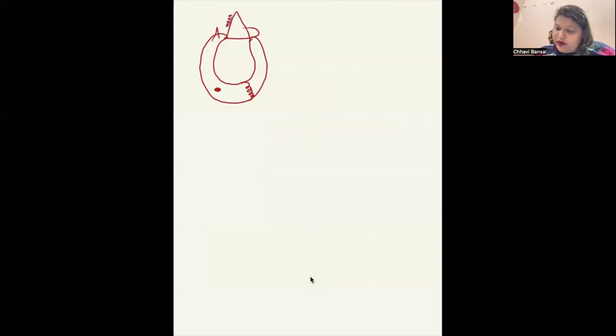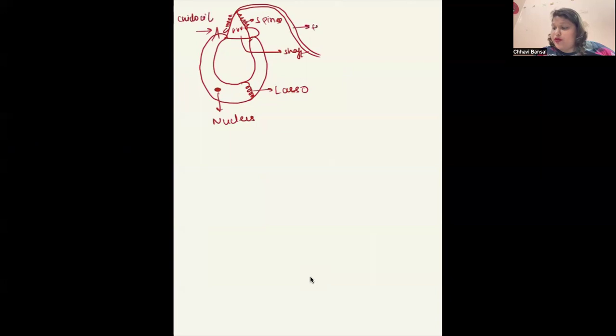The spines part will get exposed, like this. And then this tube that was wrapped around the shaft, containing the chemical, will come out. This is again the nucleus. This is the lasso. This is the shaft. These are the spines, the nidocell. This is the thread tube which was lined around the shaft.